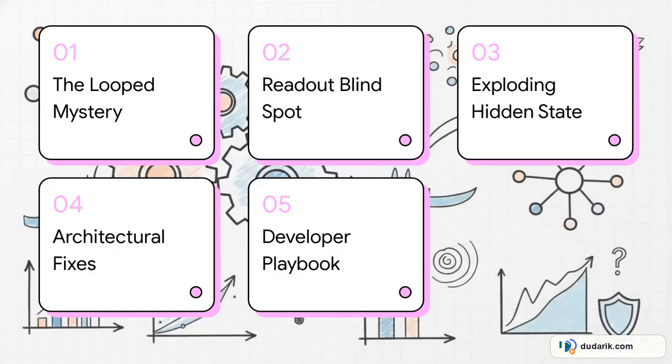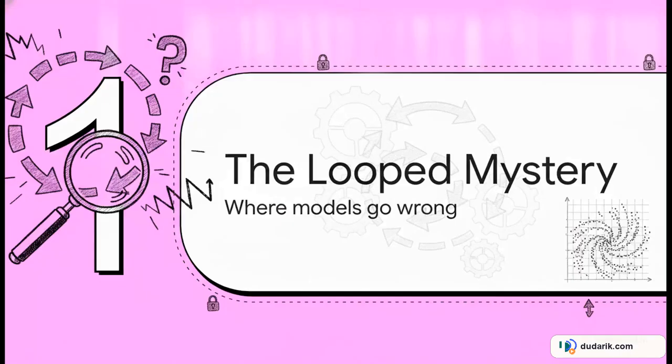Here is our roadmap for today. We're going to hit the looped mystery, the readout blind spot, the exploding hidden state, 3 architectural fixes, and finally, the developer playbook. All right, let's jump right into section 1, the looped model mystery.